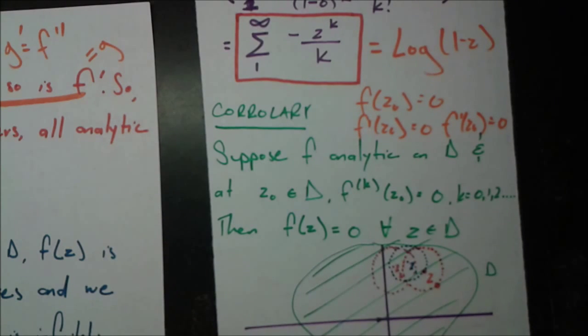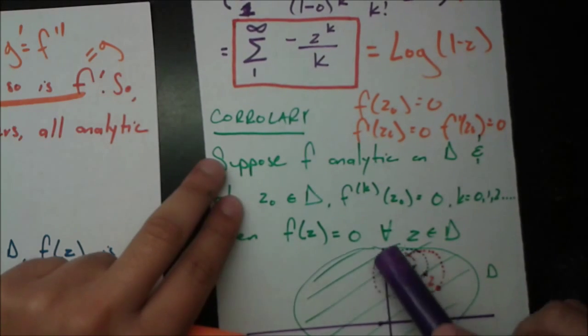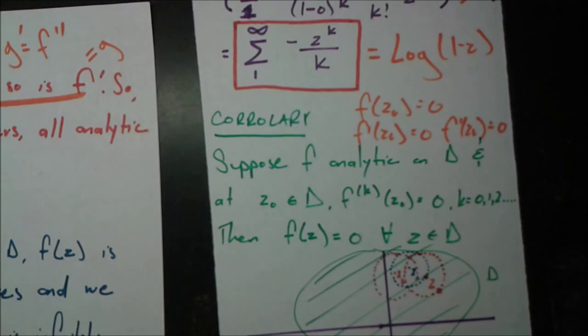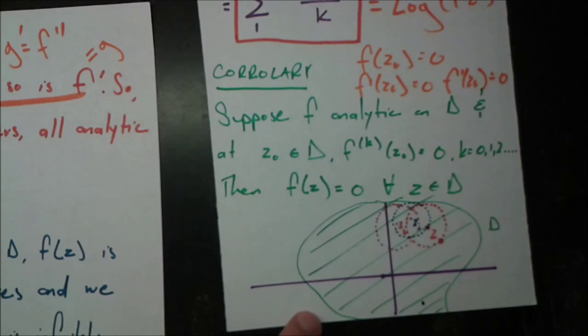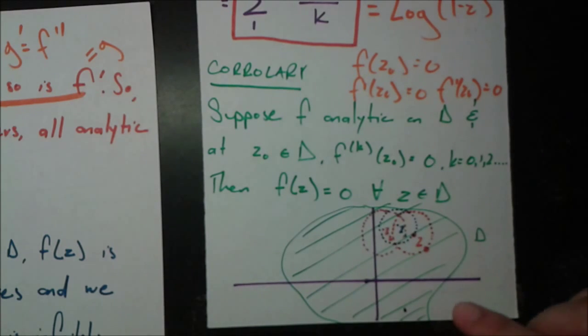And this is kind of the remarkable thing. This theorem basically says that if you have any point here where the derivative is 0, the second derivative is 0, the third derivative is 0, the initial function evaluated there is 0, then the entire function evaluated at any point in this domain is 0. So if you take some point right here, for example, and you take f of that point, that's going to be 0. You're probably asking, how does this point over here affect this point here or any other point in this domain? Well, that has to do with these little circles I've been drawing here.